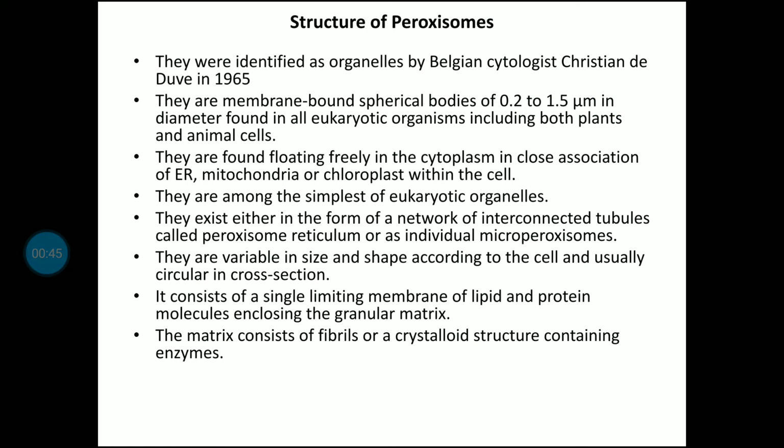Ultrastructure of peroxisome. Peroxisomes are tiny organelles or microbodies commonly found in liver and kidney cells. Covered by a single membrane, these microbodies appear like ovoid granules. The peroxisome membrane is similar to the cell membrane but is thinner.